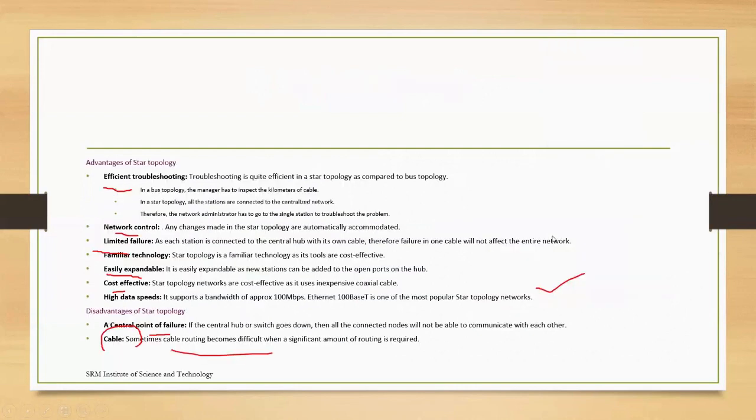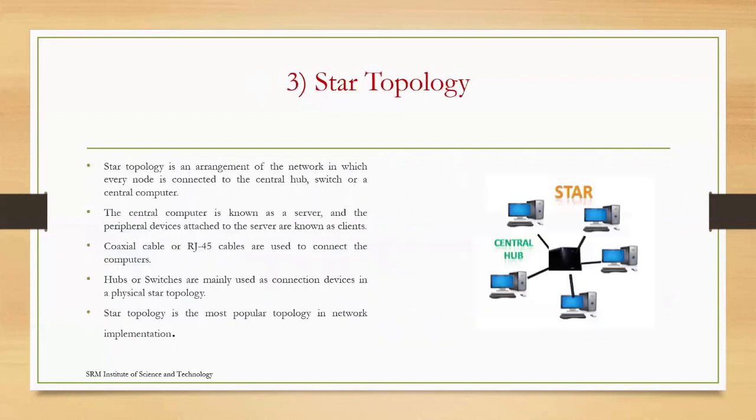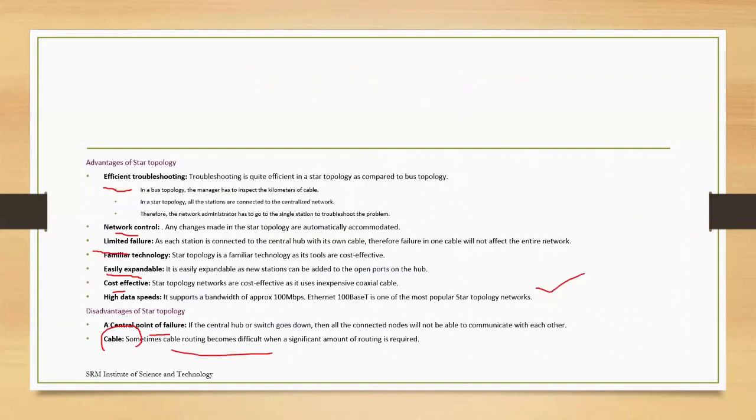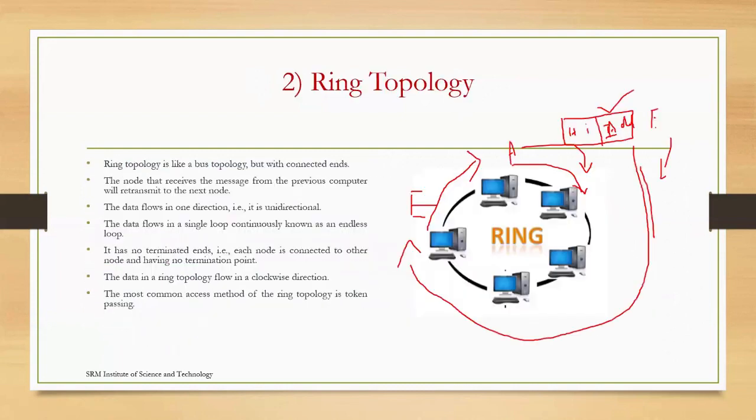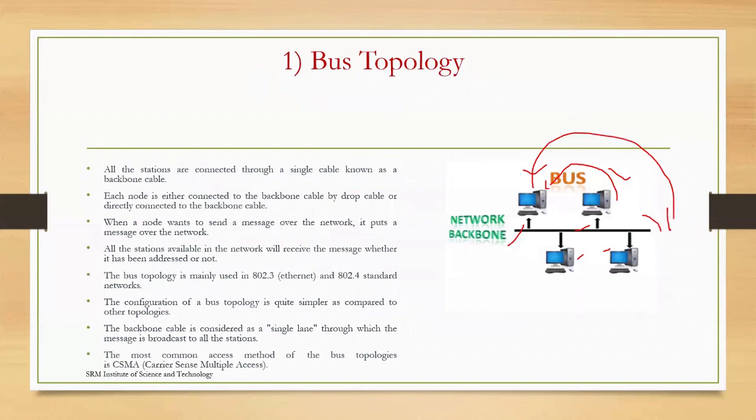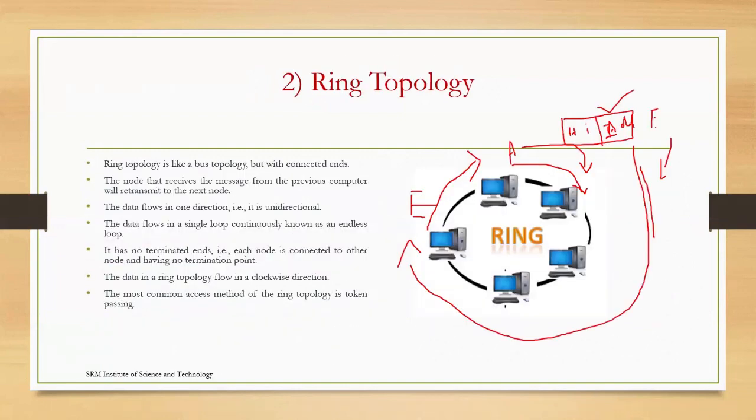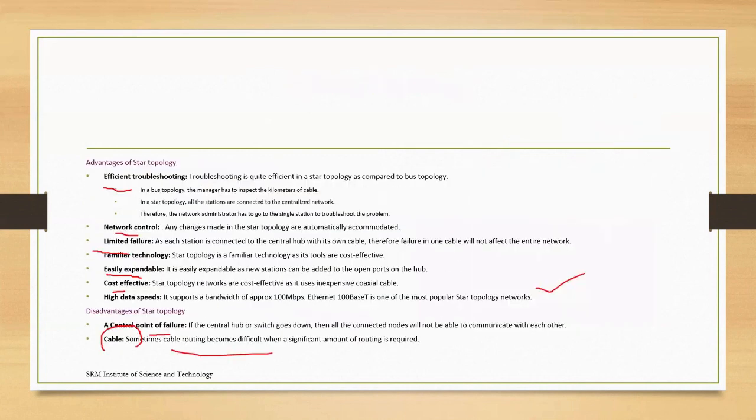Okay, so that is star topology. And next, inside the lab, all these systems are individually connected using some LAN cable. So that is bus topology. Okay, and ring topology is nothing but you can use your lab systems sequentially, one by one, and send the message. That is ring topology.